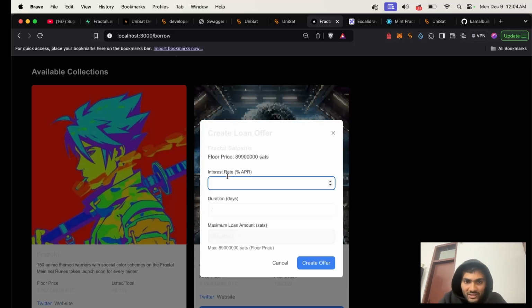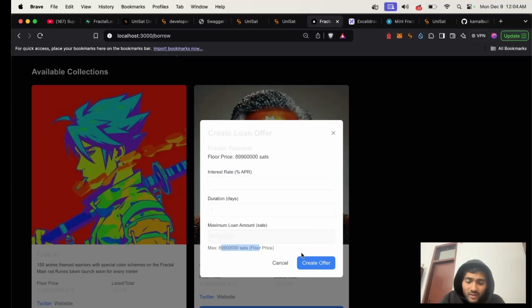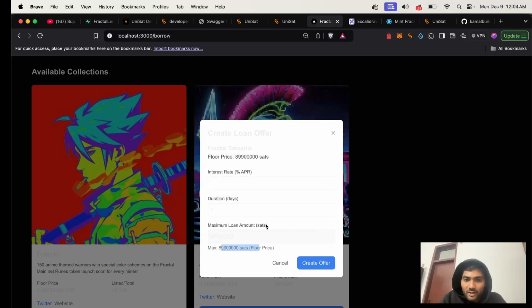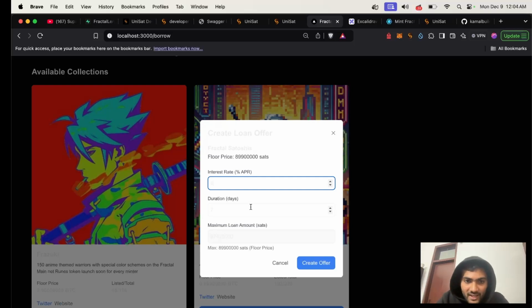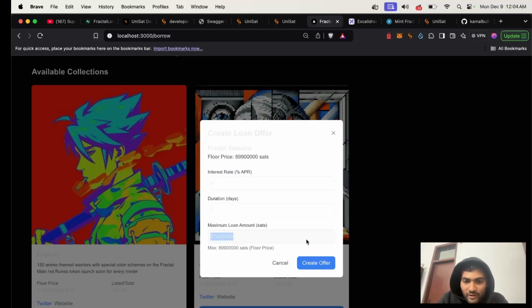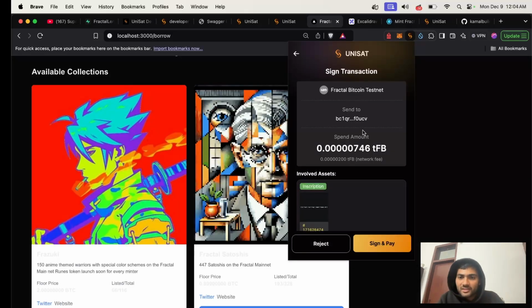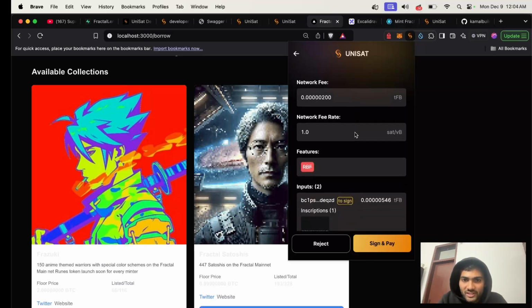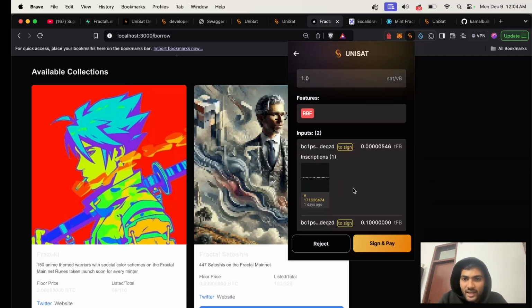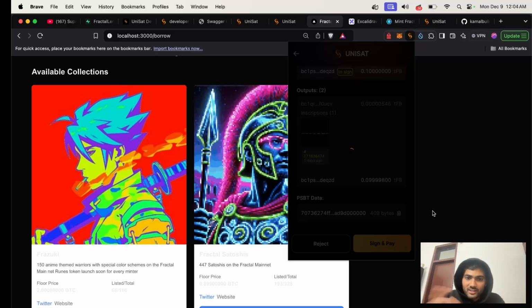There is a maximum of 6.74 FBTC that you can borrow for this collection, and the floor price has to be matched. Then you can create an offer by submitting these details, like 8% APR, 7 days, and the maximum loan to value ratio, and click on create offer. Your Unisat would pop up asking you to confirm your transaction. Here is one of the inscriptions that I would be signing and sending, and if I click on sign and pay, this is for demo, but it is how it would work.